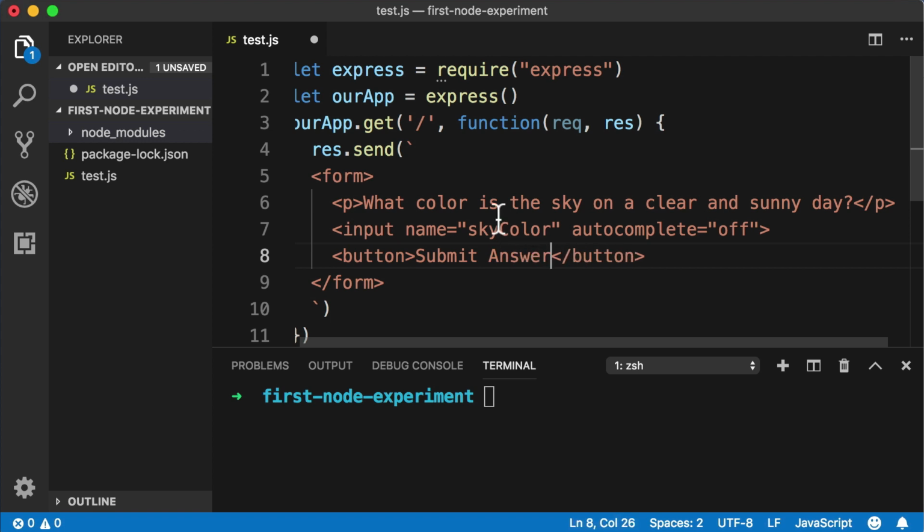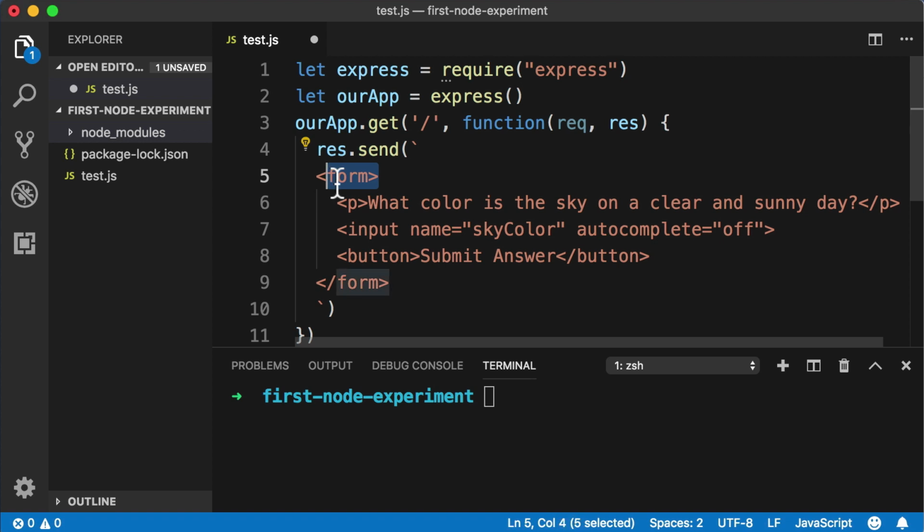Okay, now before we save the file, let's address the opening form tag. Let's give it a couple of attributes. Let's say action, quotes, and let's say /answer. Okay, and then after those quotes, let's give it one more attribute named method and set that to equal quotes and say all capital POST, P-O-S-T. Now I realize I did not explain what action equals /answer or what method equals post means. Don't worry, we will circle back to that in just about a minute from now.